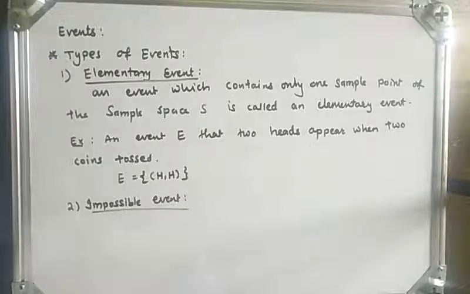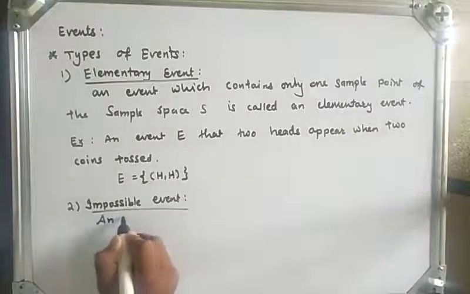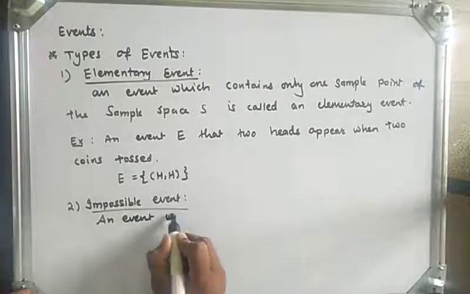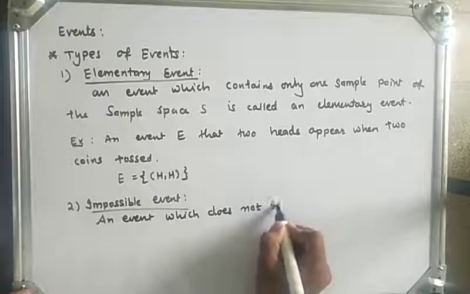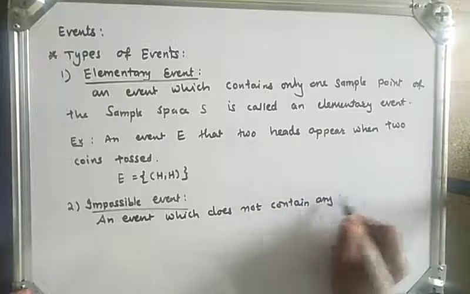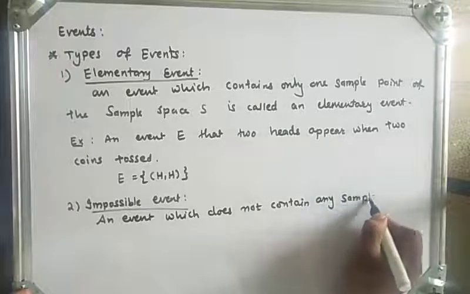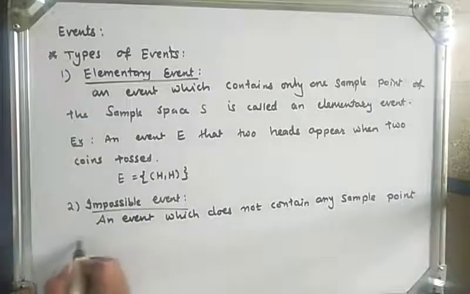An event which does not contain any sample point is called an impossible event.